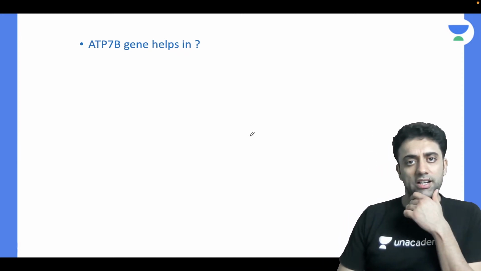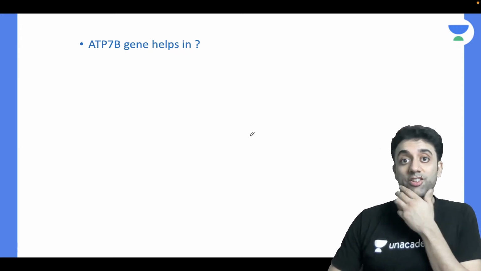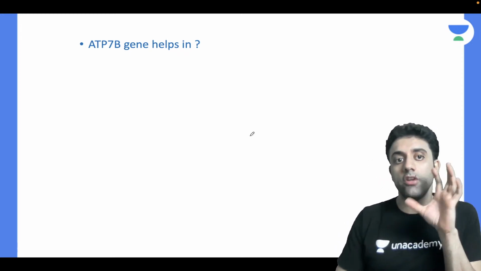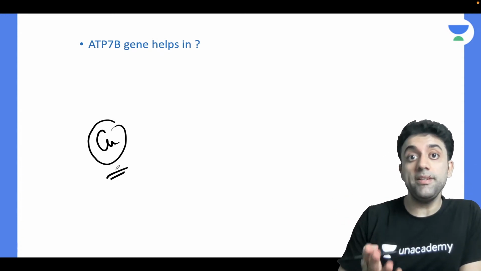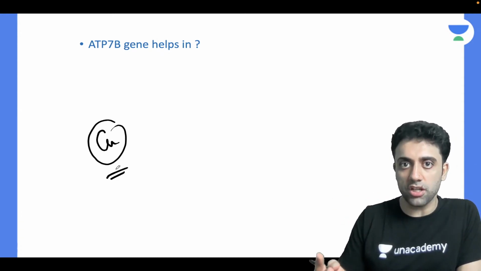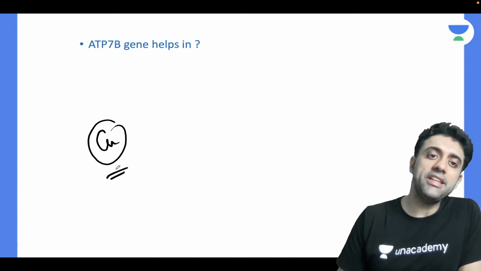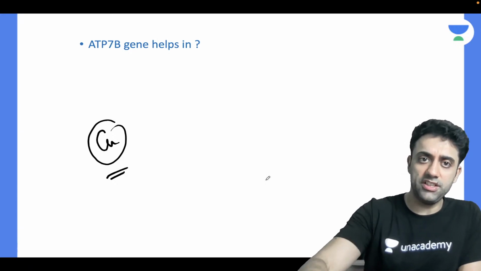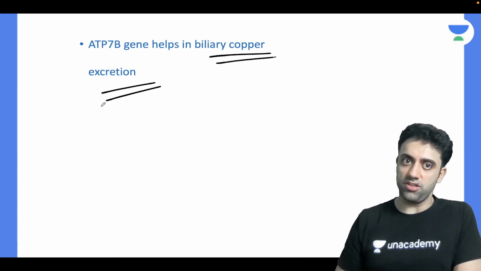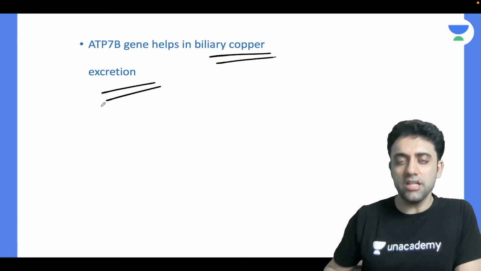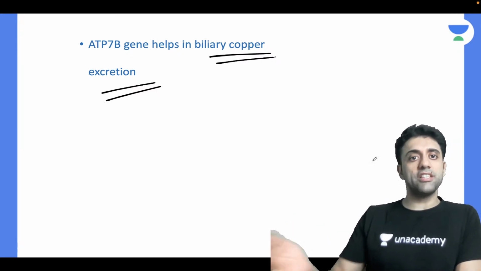So what are we studying? Wilson disease. What happened in Wilson? Basically, there's a problem with the copper. ATP7B gene mutation. What does the ATP7B gene normally do? It helps in biliary copper excretion.